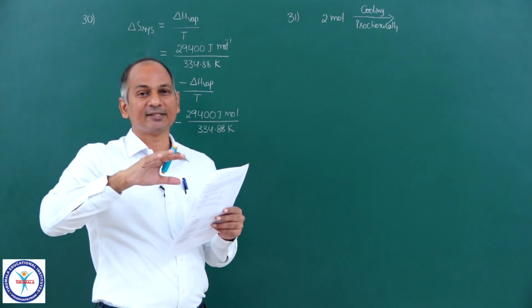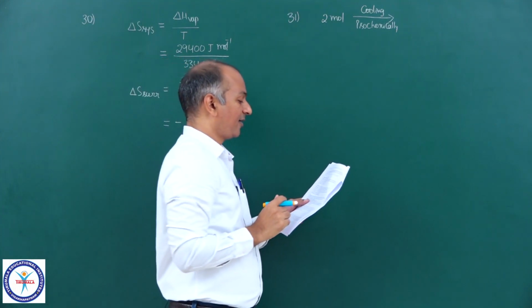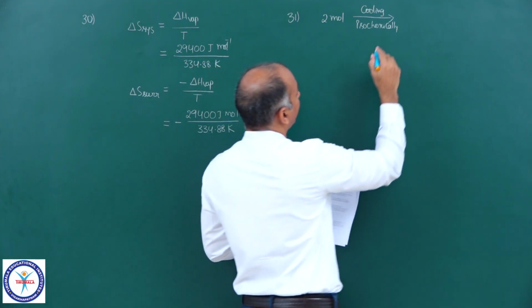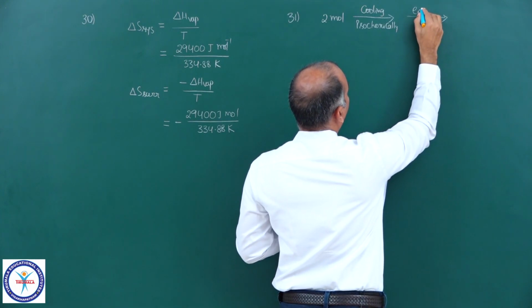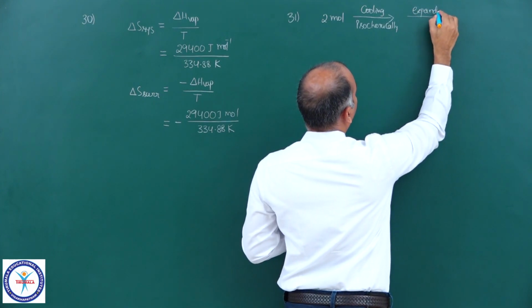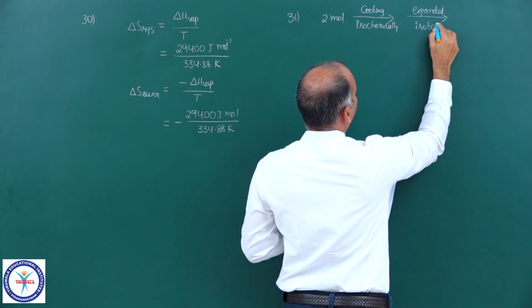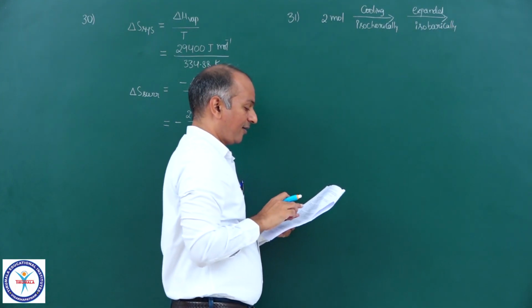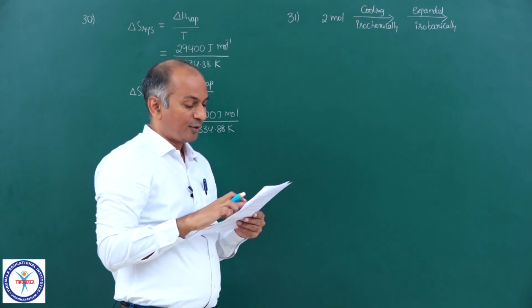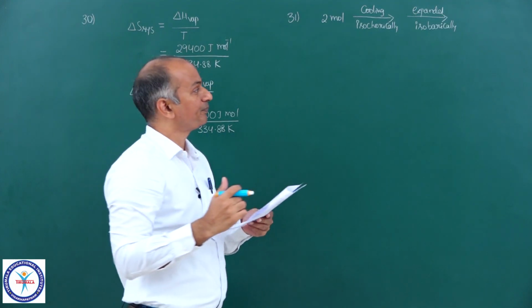So heat is withdrawn from the system. As a result, pressure decreases, and then it is expanded isobarically, keeping the pressure constant, to bring the gas temperature back to the initial value.